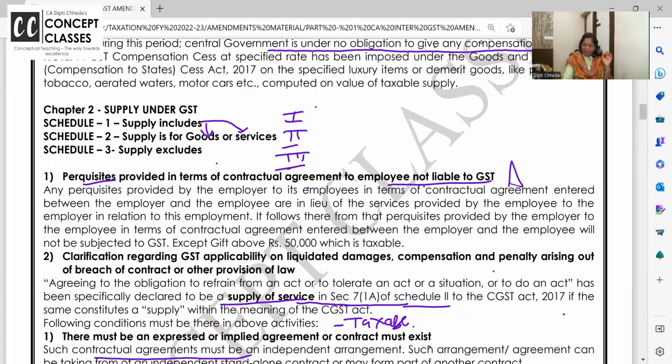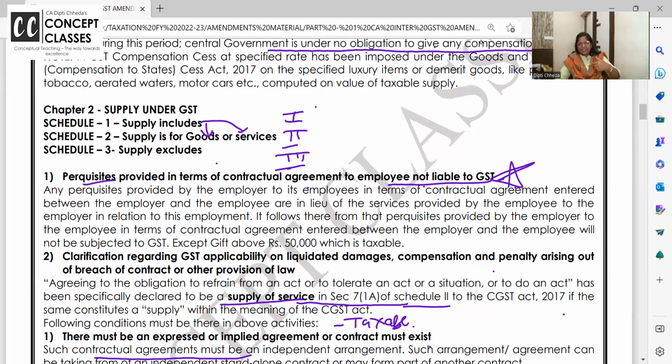So this is not an amendment, this is a clarification, which is saying perquisites are also the part of the salary. You know what are perquisites? Benefit given by employer to the employee in kind. They give RFA, they give some other facility, a lot of perquisites are given by the employer to employee. So along with salary, allowances and all, perquisites are also a part of the salary, and on that GST will not be levied. Except when employer is giving gift to employee. Do you remember? When the employer is giving gift to employee and if it exceeds 50,000, then on that amount GST is levied. This is as it is, no change.